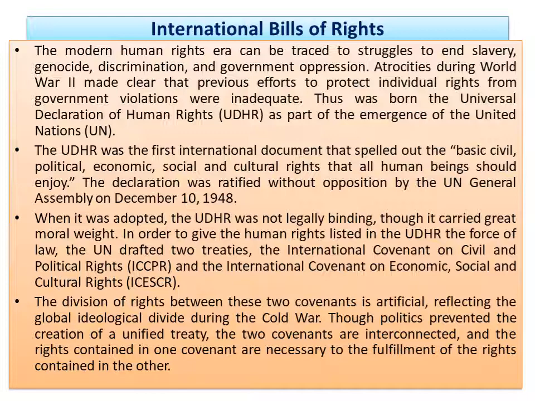Clear? Though politics prevented the creation of a unified treaty, the two covenants are interconnected, and the rights contained in one covenant are necessary to the fulfillment of the rights contained in the other. Clear? That's why two separate covenants emerged as part of the International Bill of Human Rights.